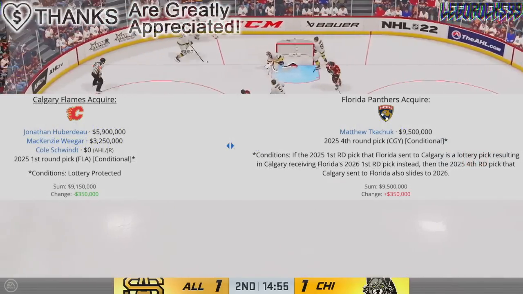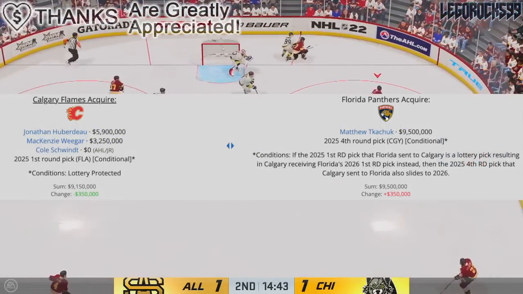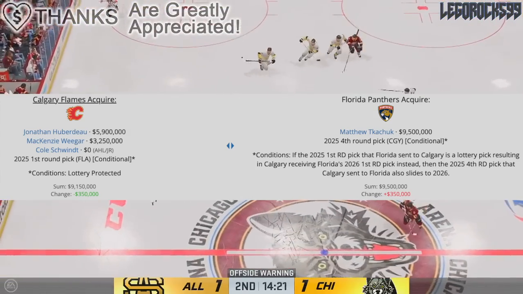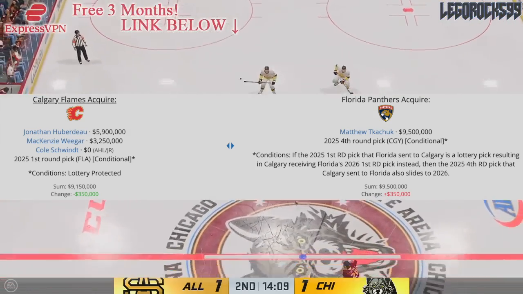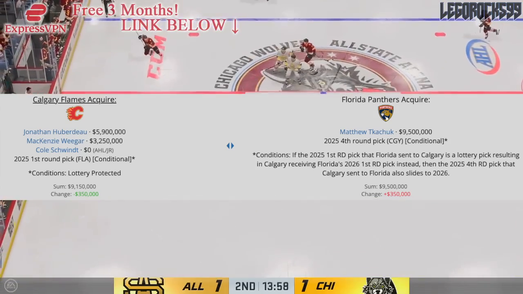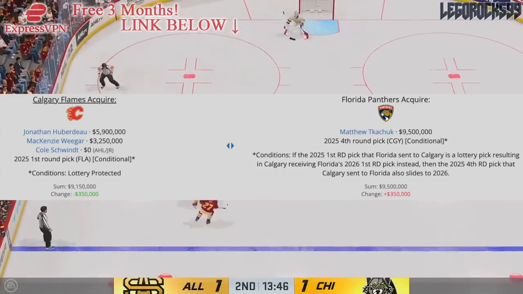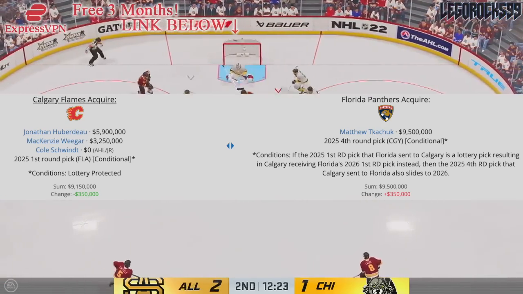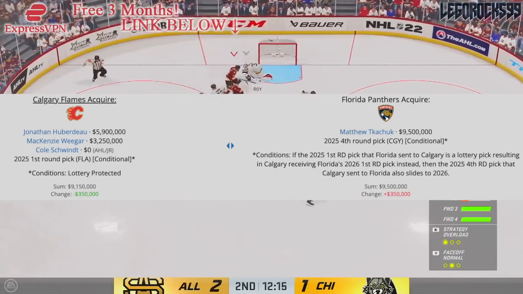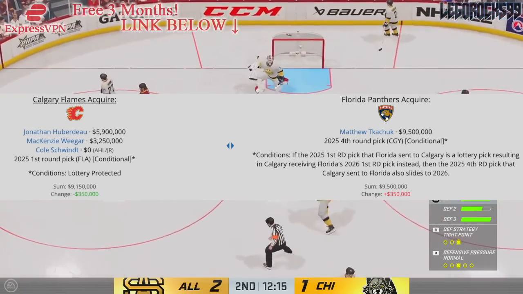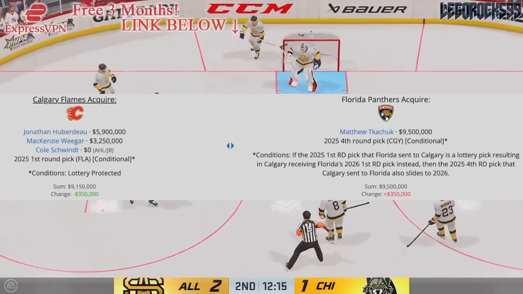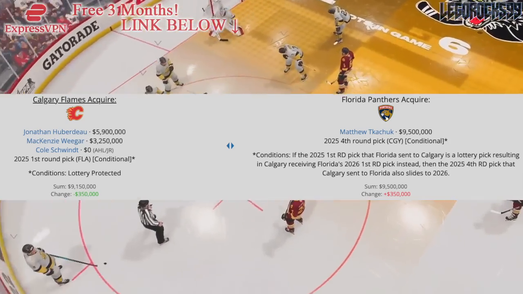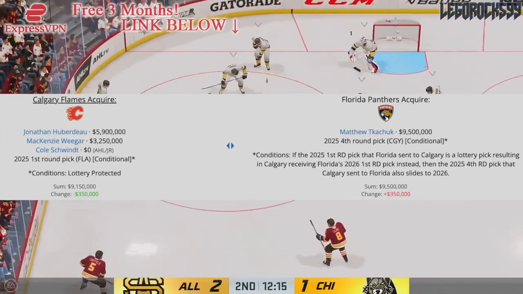The Calgary Flames acquired from Florida Jonathan Huberdeau, Mackenzie Weegar, Cole Schwindt, and a 2025 conditional first-round pick. The condition on that Florida Panthers first heading over to Calgary goes as follows. Firstly, the pick is lottery protected. If it is a lottery pick that Florida ends up getting in 2025, then they will send over their 2026 first-round pick to Calgary instead. If the 2025 first that Florida sends over to Calgary is a lottery pick, resulting in Calgary receiving Florida's 2026 first-round pick instead, then the 2025 fourth-round pick that Calgary sent over to Florida slides to 2026 too.